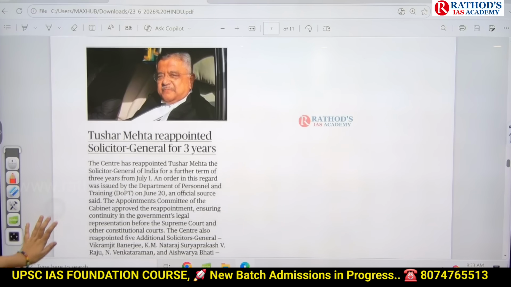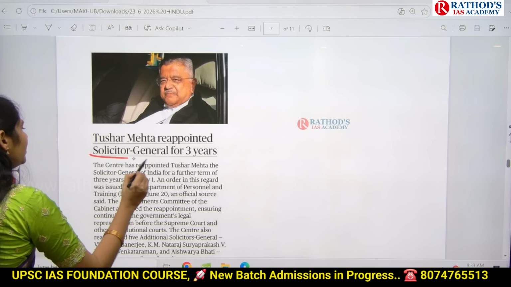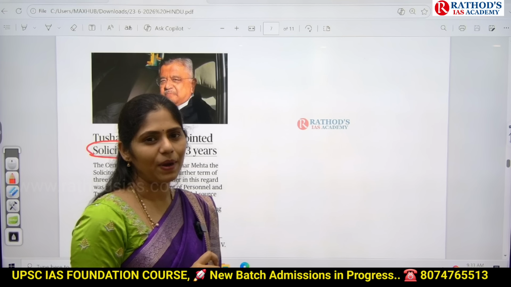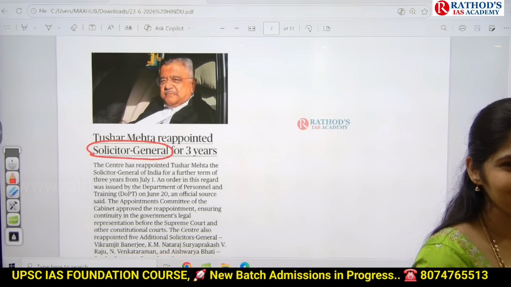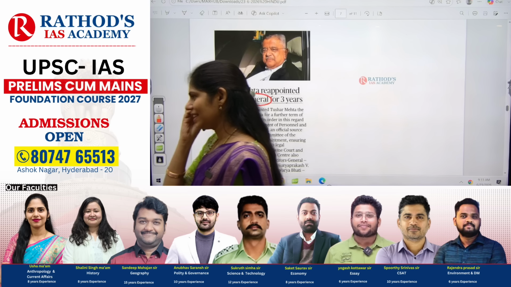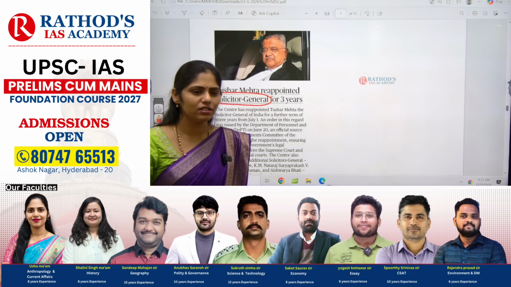So this article is, read out the title. Tushar Mehta reappointed Solicitor General for 3 years. Keyword is Solicitor General. In your Union Executive part of your polity, you will be studying about Attorney General. Which article talks about it? Very good, 76.